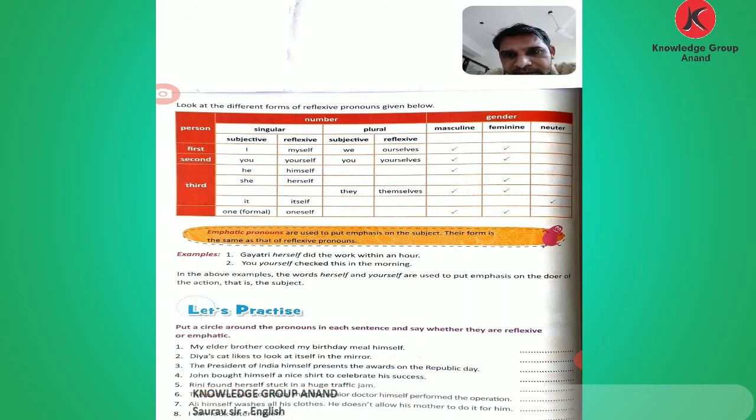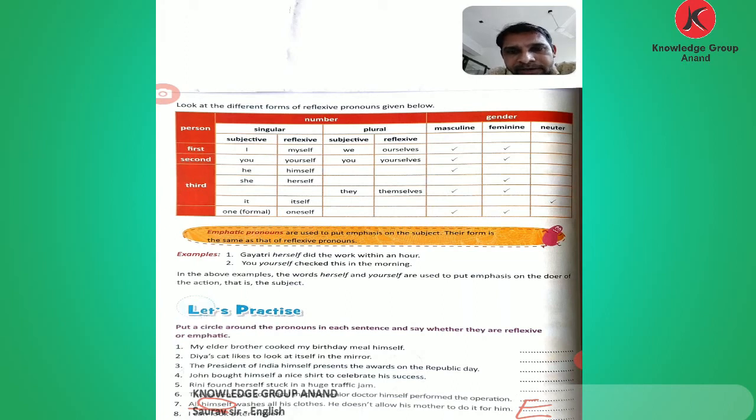Comes to number 6. The patient was so critical that the senior doctor himself performed the operation. This is the emphasis. So this one is an emphatic pronoun. Number 7. Ali himself washed all his clothes. The subject puts stress on the pronoun himself. He doesn't allow his mother to do it for him. So number 7 is an emphatic pronoun.